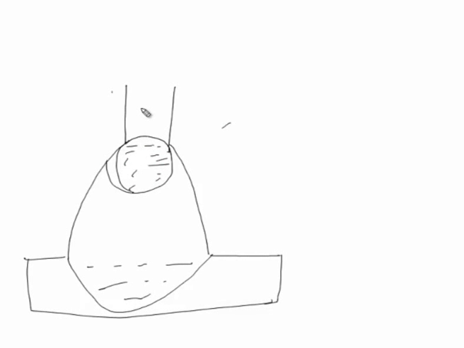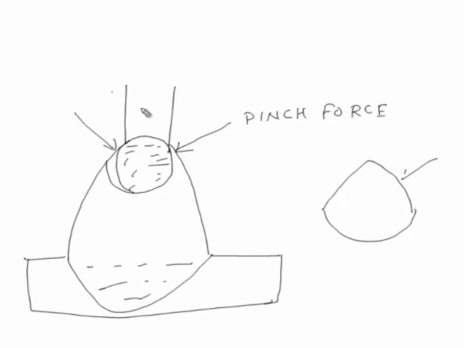So, the pinch force always acts at a particular angle like this. This we can say is the pinch force. This force working at a particular angle can be resolved into two components. This is the horizontal component and this is the vertical component.